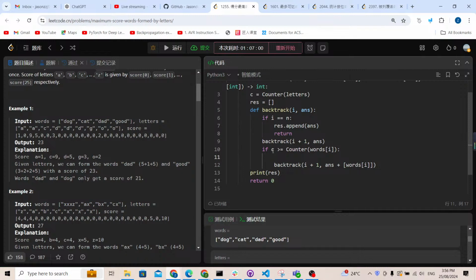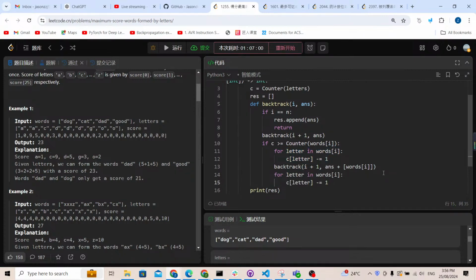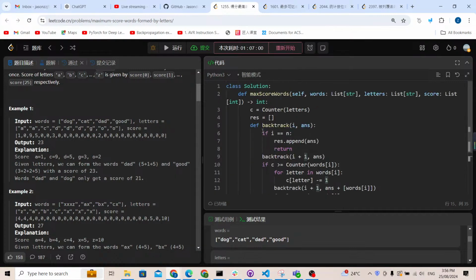For example, this is a capital C. Let me use a for loop over each letter in word i. If it meets the condition, C of letter is minus equal 1, and after the backtrack function I need to recover it. So for letter in word i, C of letter is plus equal 1. I think that's going to be the entire backtracking function.